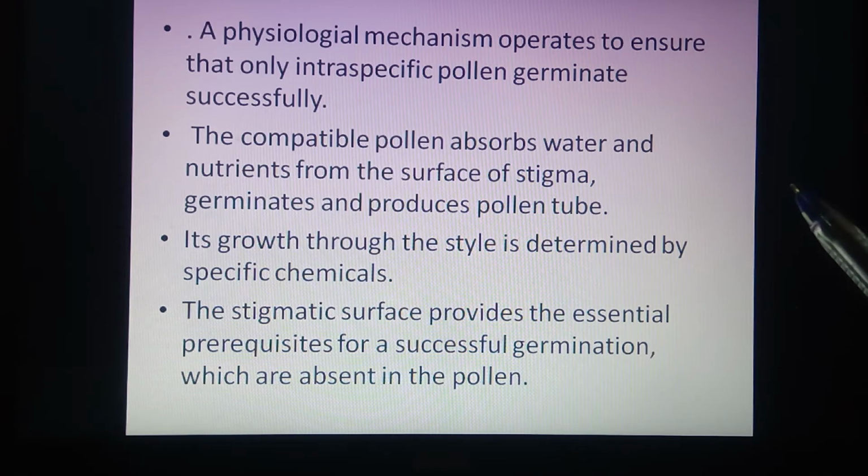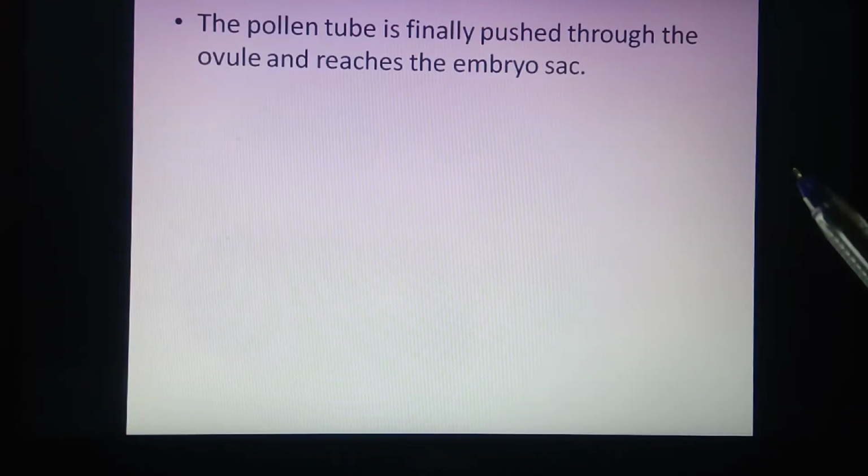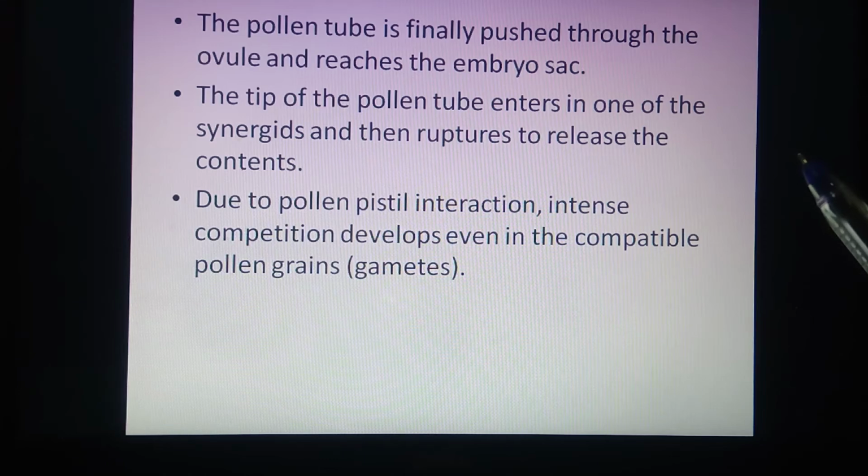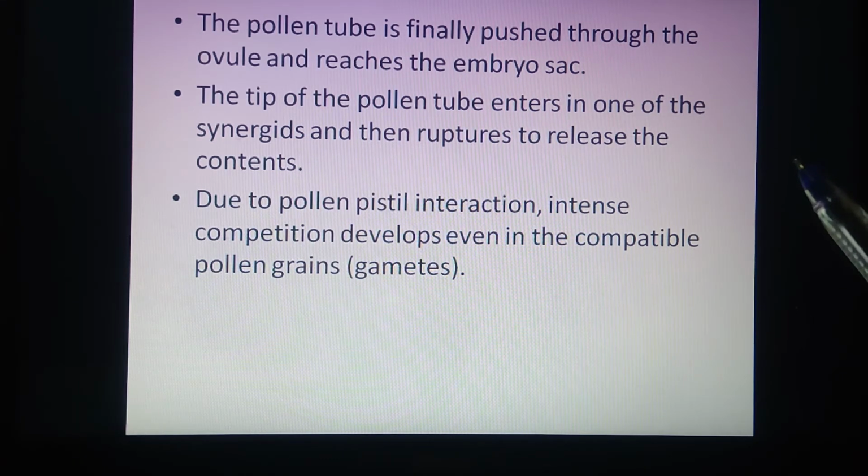The stigmatic surface provides the essential prerequisite steps for successful germination. The pollen tube is finally pushed through the ovule and reaches the embryo sac. Through one of the synergids it enters the embryo sac by rupturing the cell of the synergid.